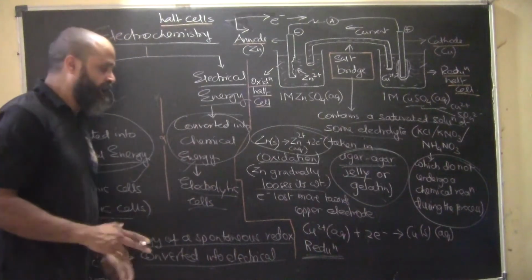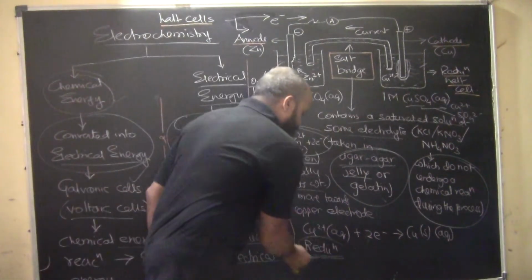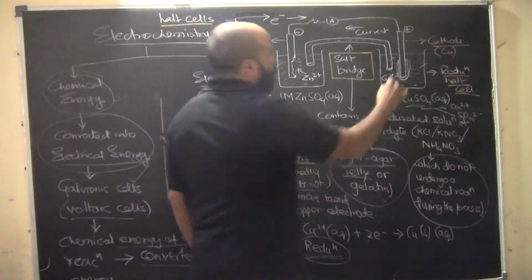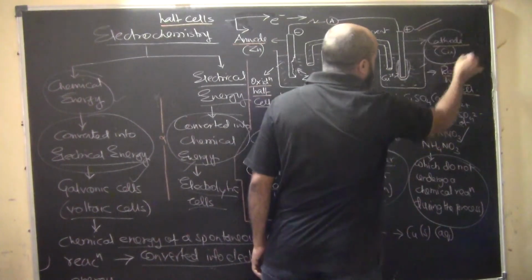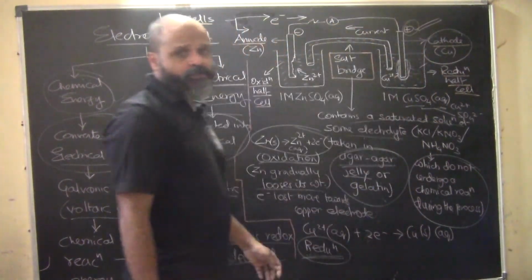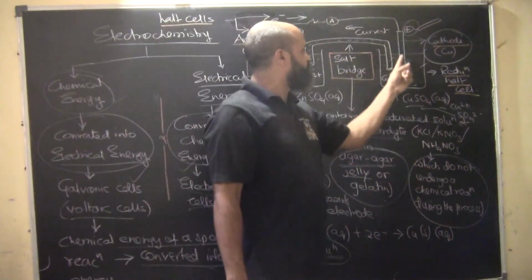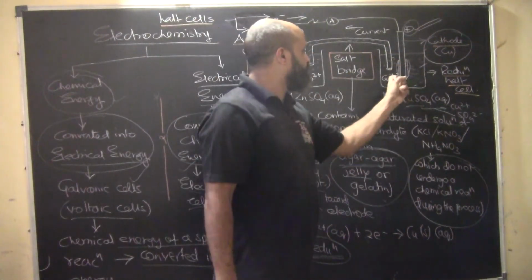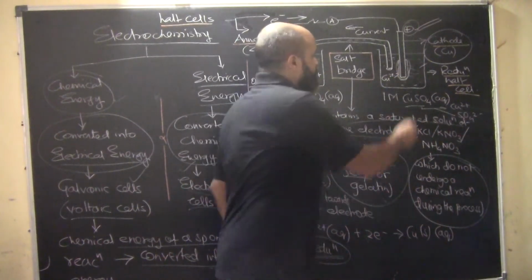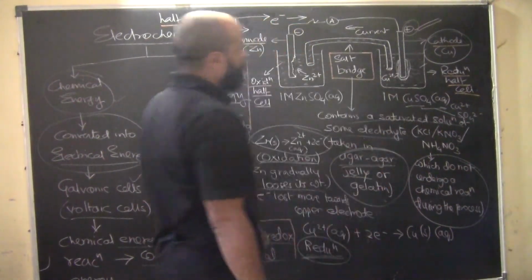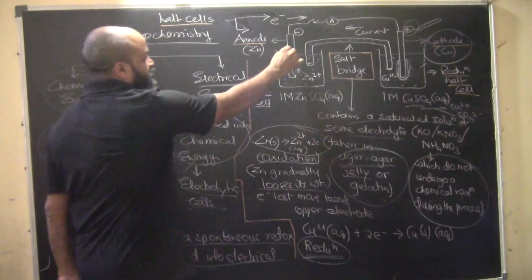The site where reduction happens, we know, will act as the cathode side. So this will be the cathode side. Obviously it will be the positive electrode, and we know the reasons why, because the electrons are coming here and Cu2+ is getting attached here. So this is the positive electrode and this is the negative electrode.